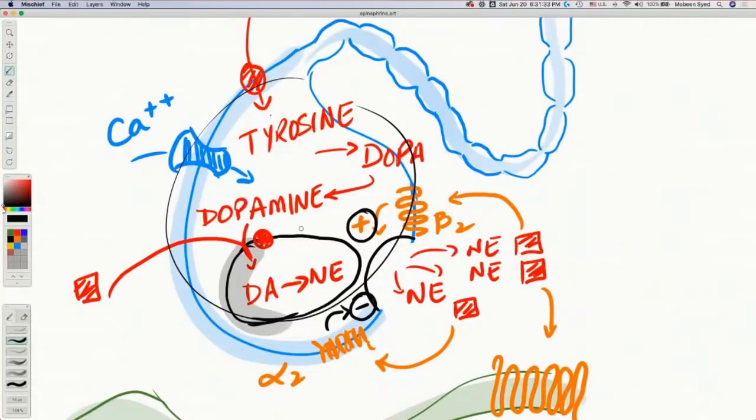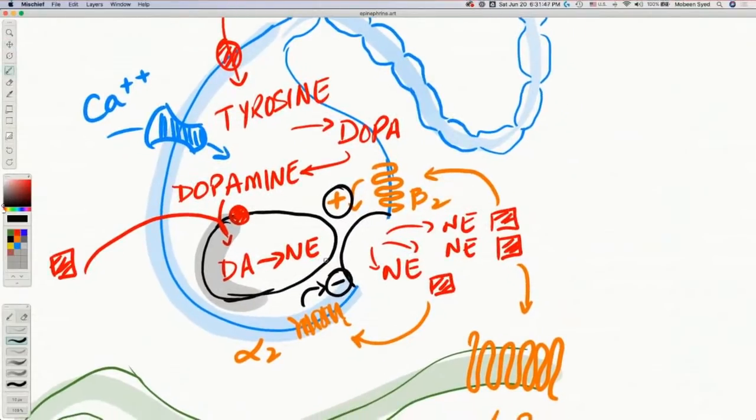Then the dopamine is pumped into a storage vesicle inside this bigger neuronal end. Inside there, dopamine is converted to norepinephrine. This norepinephrine will be released when there is a nerve stimulus, when there is a need. So this is how norepinephrine will be released, or maybe epinephrine, or maybe dopamine. So all three are there.